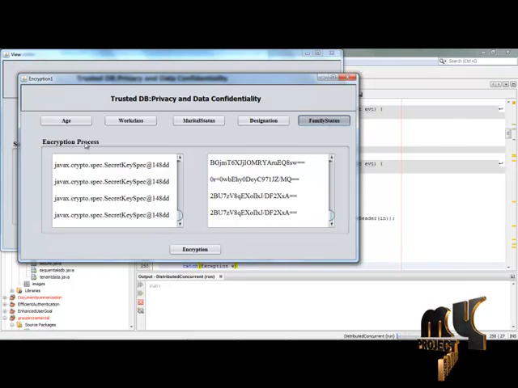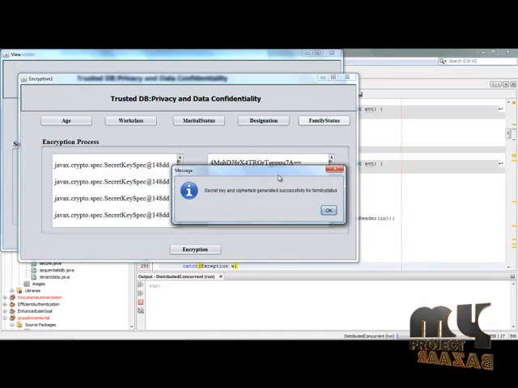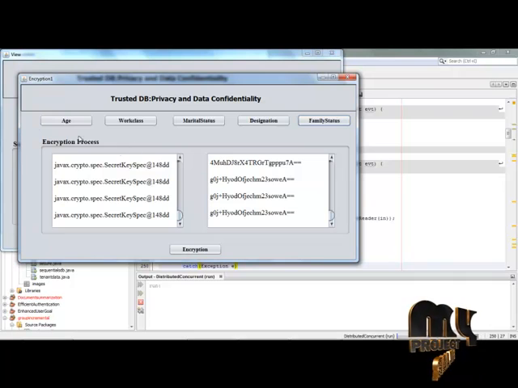In this manner only, all the attributes are encrypted before storing in the database. The crypto operation is the first stage of our project, and only after performing this crypto operation are the results stored in the database and retrieved. Wait for a while till the family status attributes are encrypted and saved. Simply click the OK option. Now all the above 5 fields are encrypted, and the values are successfully displayed and stored.